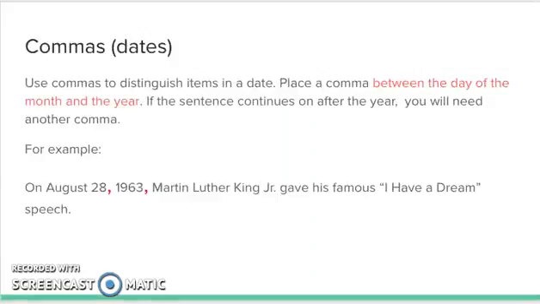Commas found in dates. Use commas to distinguish items in a date. Place a comma between the day of the month and the year. If the sentence continues on after the year, you will need another comma. For example, on August 28th, 1963, Martin Luther King Jr. gave his famous I Have a Dream speech.